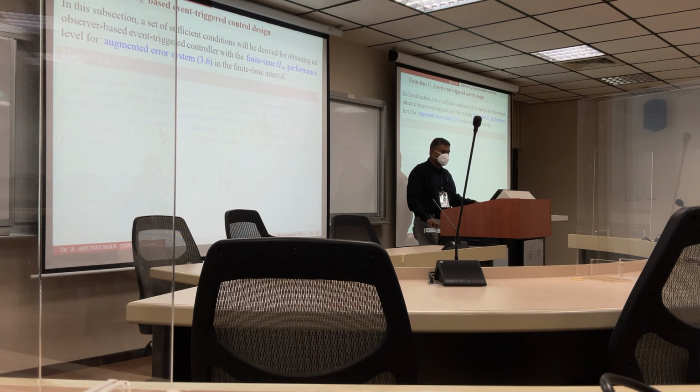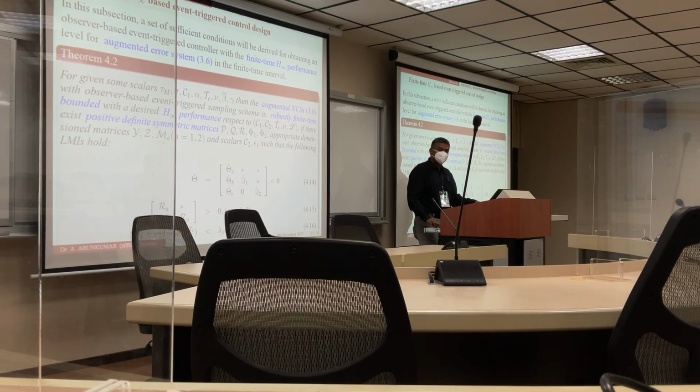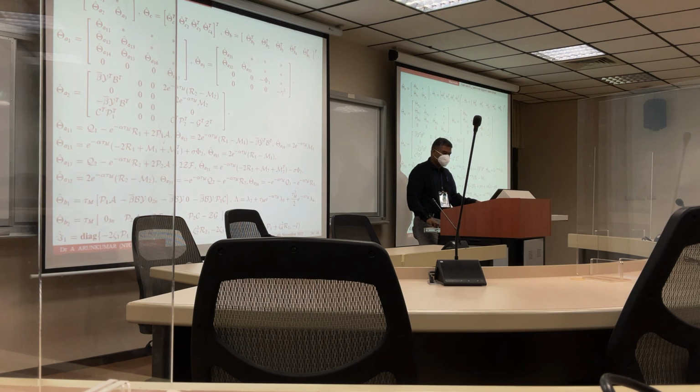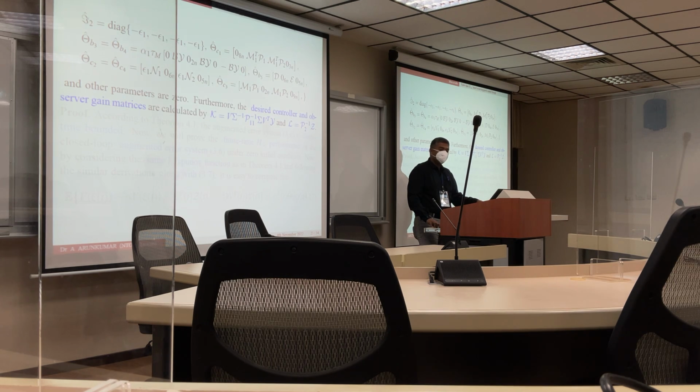Now we go to the second theorem, which is the finite-time H-infinity based event-trigger control scheme. In this theorem, similar to Theorem 4.1, for the given scalars, the augmented error system, the networked control system 3.6, is robustly finite-time bounded with a desired H-infinity performance and satisfies the following LMIs. These are the parameters of each LMI. Further, the desired controller and observer gain matrices are calculated like this. So now we go to the proof.